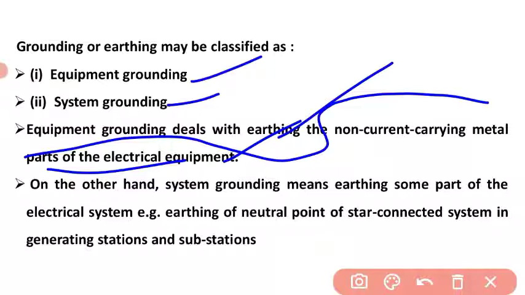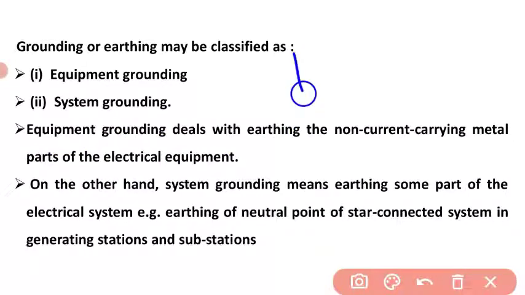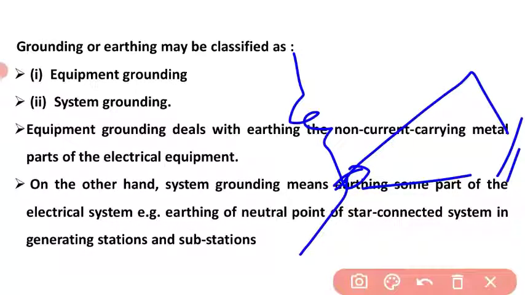On the other hand, system grounding means earthing some part of the electrical system, for example earthing of the neutral point of the star connected system, as we know. This is a star connection, and the neutral point will be connected to the earth. This is called system grounding. I hope the difference is clear.